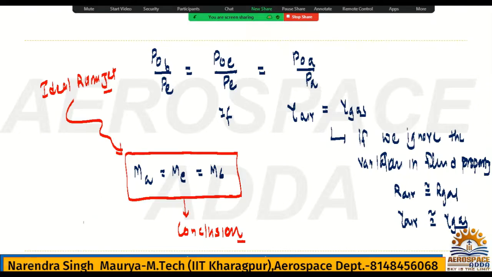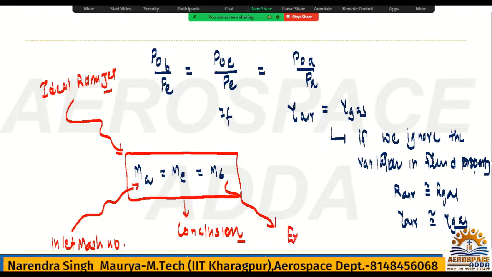Inlet Mach number is equal to exit Mach number. Always remember, this must be the same. This is very important, very special. Fine, this is the one conclusion for the ideal ramjet.